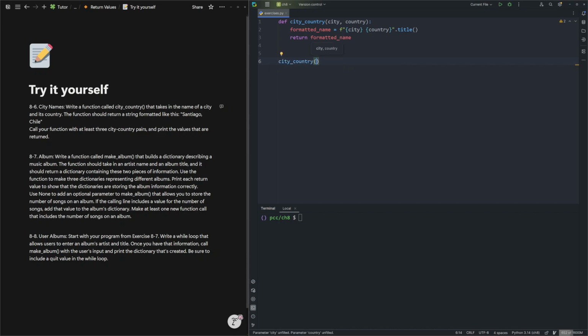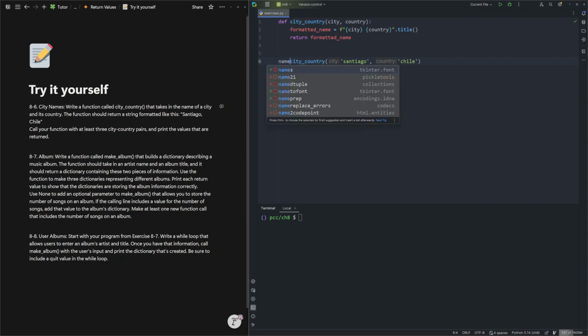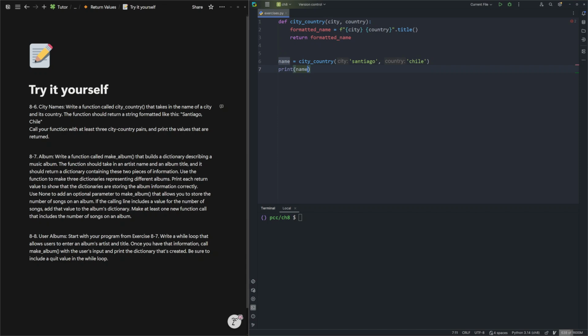So city is, let's say, Santiago, like the example, and the country is Chile. I don't know how to pronounce it. Chill, whatever. So I can just say the name is this, and we can print our name: python exercise.py. Santiago, Chile. One thing I forgot is adding a comma here. This will work.